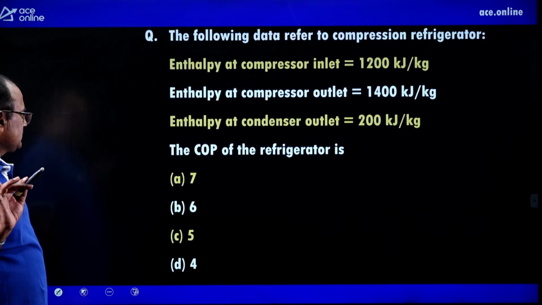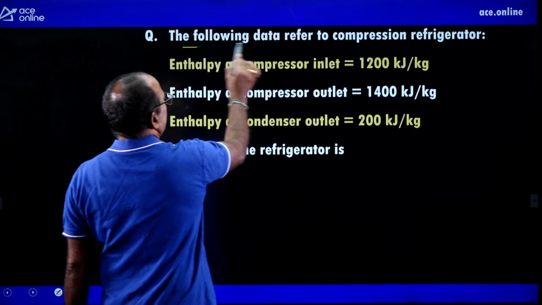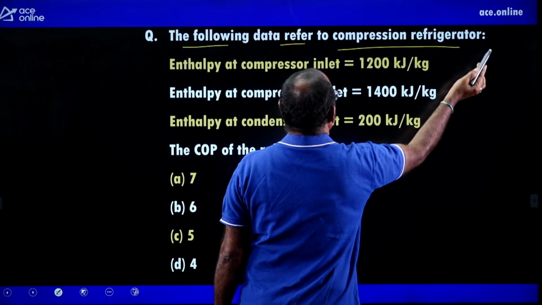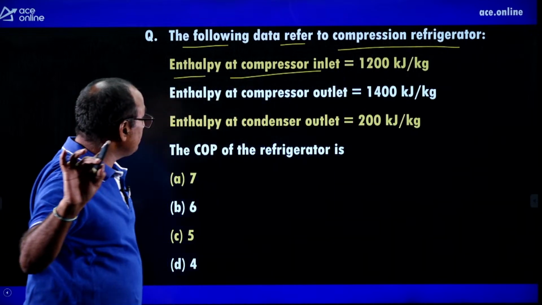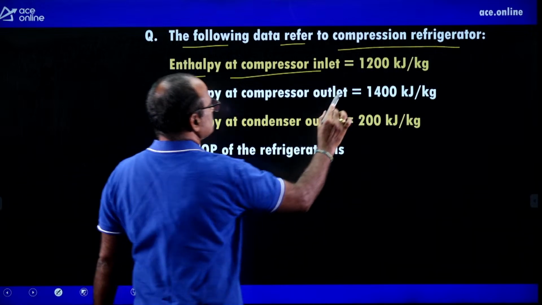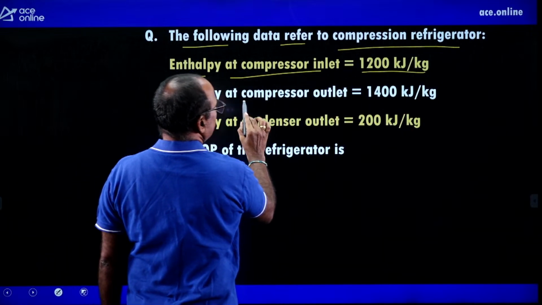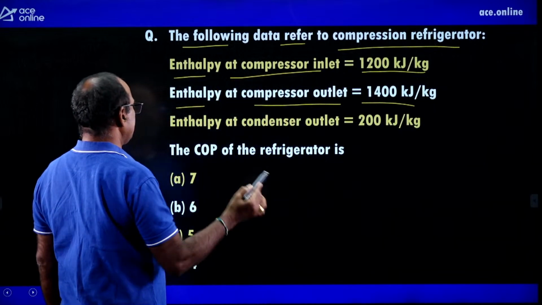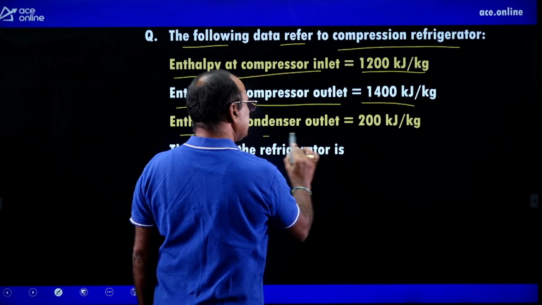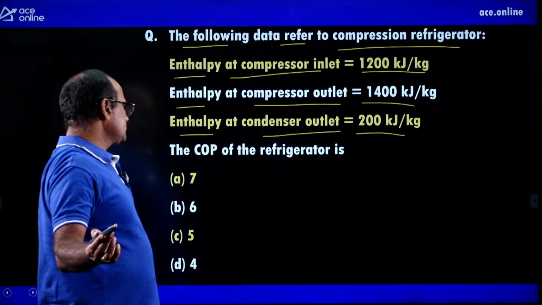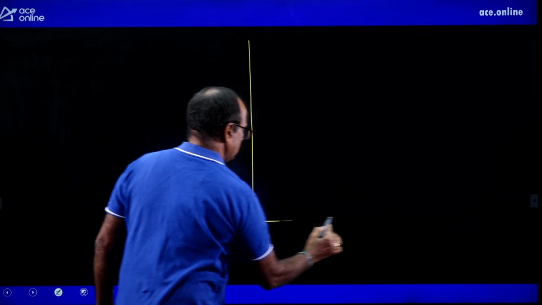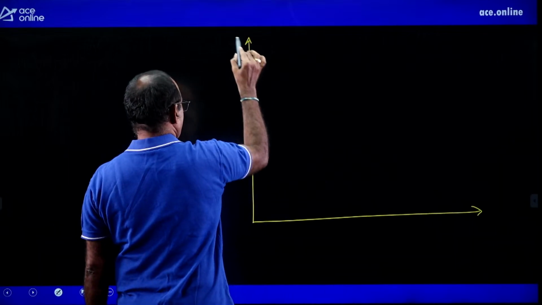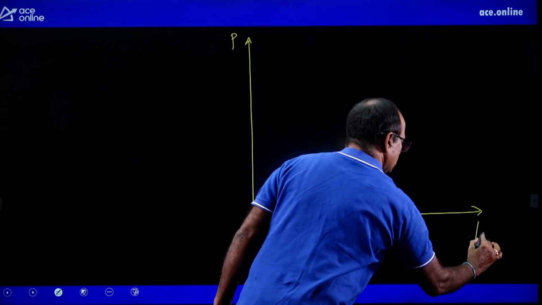Similarly, look at the last question. The last question is asked like this: the following data refers to a compression refrigerator. Enthalpy at compressor inlet is 1200 kilojoules per kg, enthalpy at compressor outlet 1400 kilojoules per kg, enthalpy at condenser outlet 200 kilojoules per kg. Find the COP of the refrigerator. Let us draw the pressure versus enthalpy diagram.